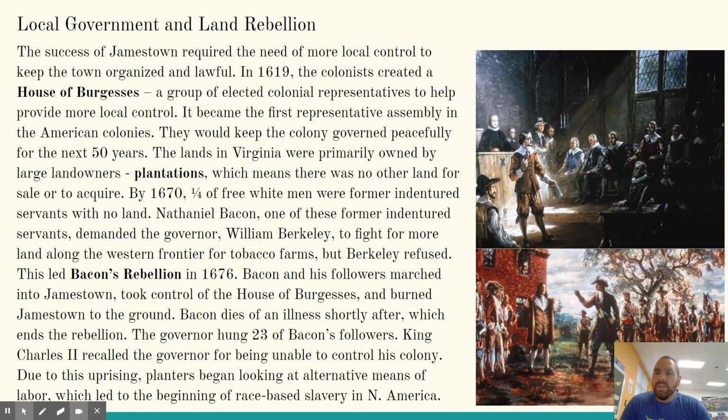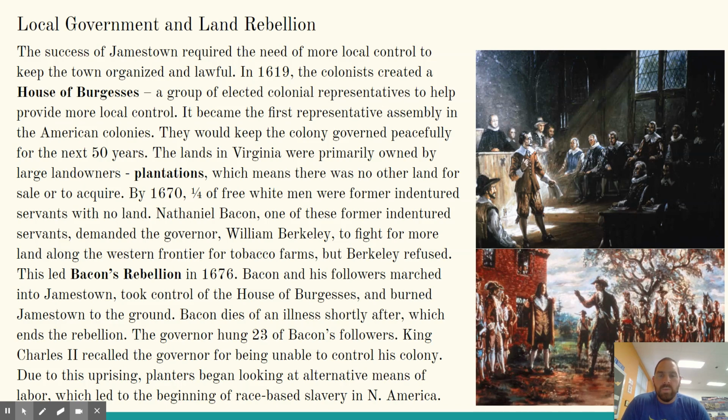All right, so the success of Jamestown required the need of more local control to keep the town organized and lawful. In 1619, the colonists created a House of Burgesses, a group of elected colonial representatives to help provide more local control. It became the first representative assembly in the American colonies. It would keep the colony governed peacefully for the next 50 years.